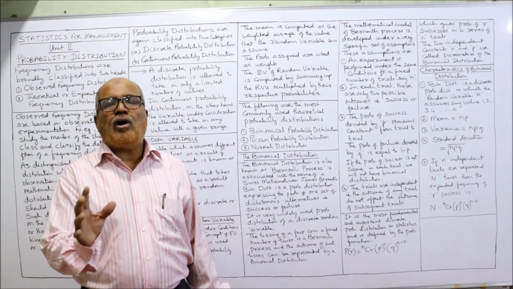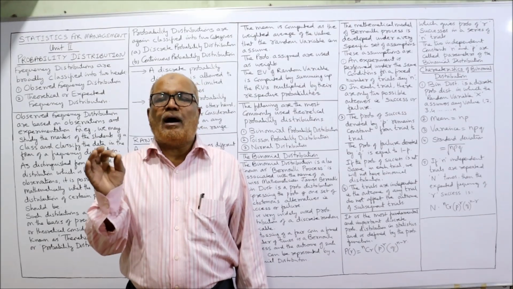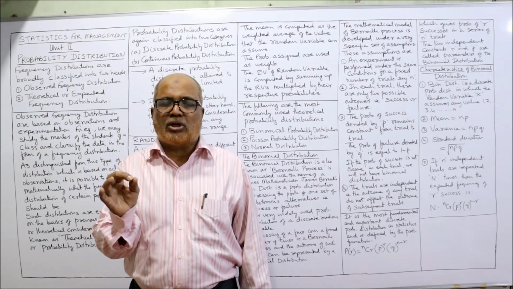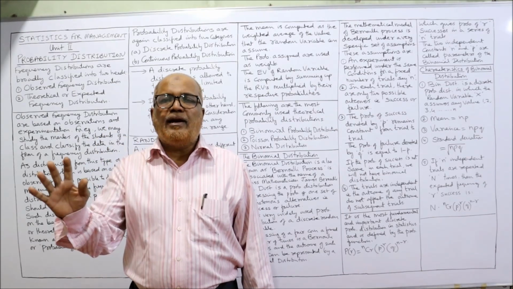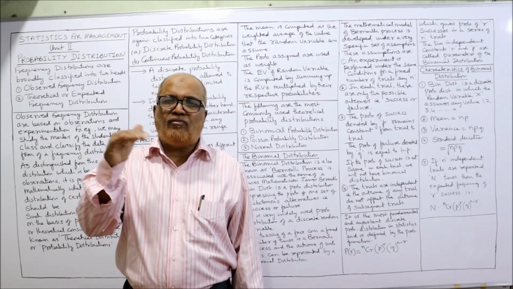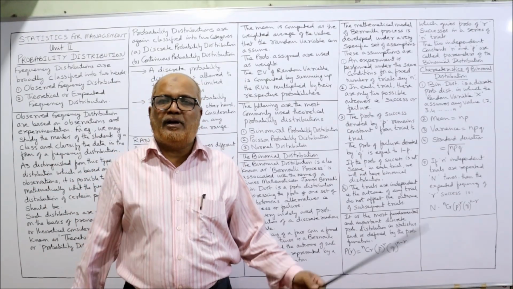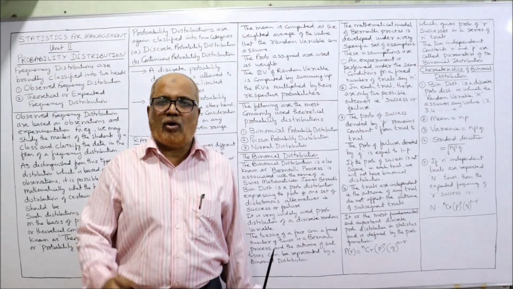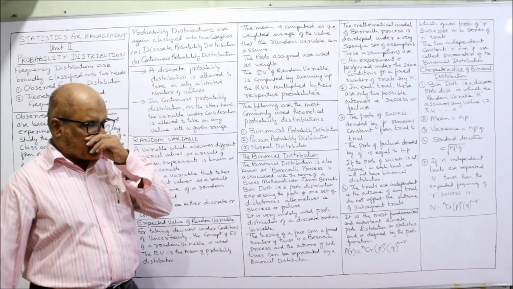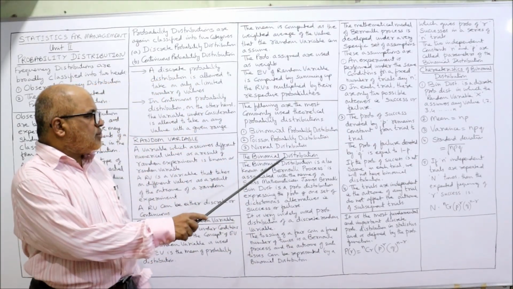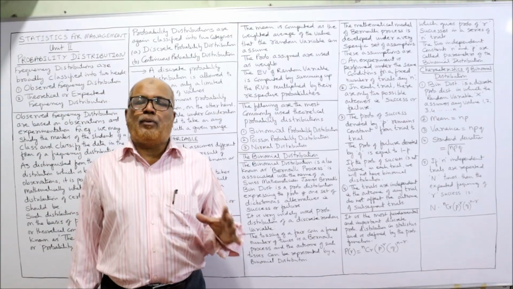So in this video, I am going to explain only binomial distribution. Then after completing the problems on binomial distribution, we'll come over to the next probability distribution, that is Poisson, and then normal.